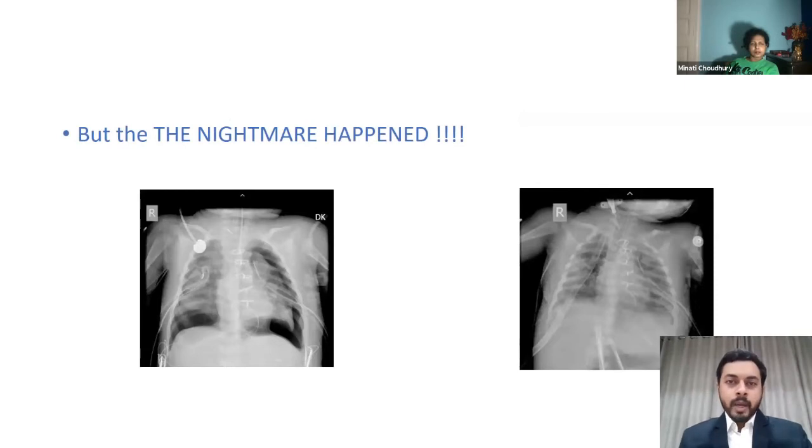But then the nightmare happened. Just after 6 hours of the conventional ventilation, after shifting from the HFOV, the child's condition suddenly deteriorated, and we found that there was a bilateral pneumothorax. So we adjusted the intercostal drains and then shifted back again to the HFOV. The gas exchange was better on HFOV.